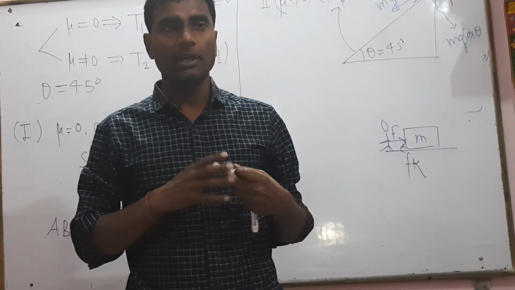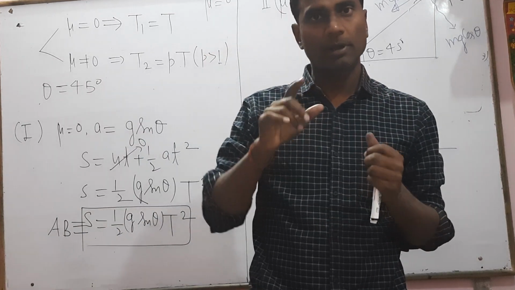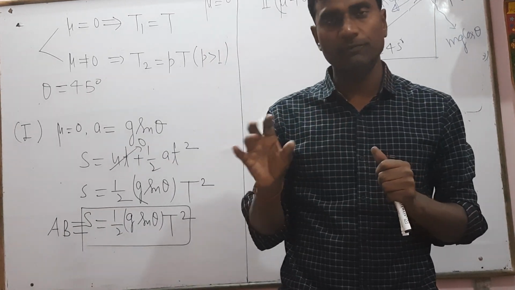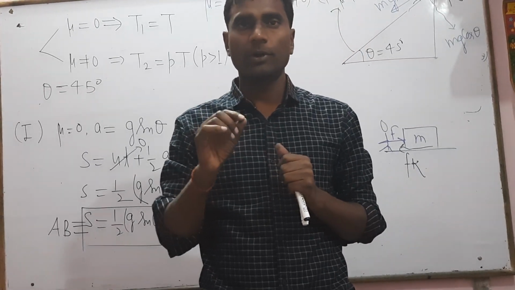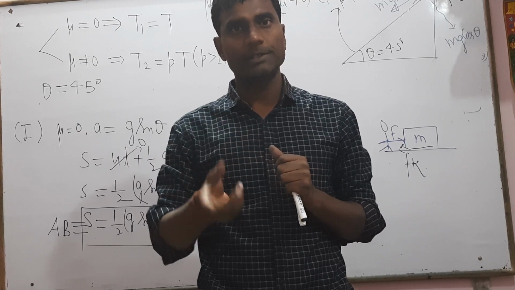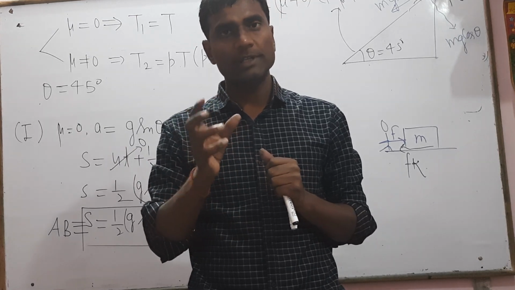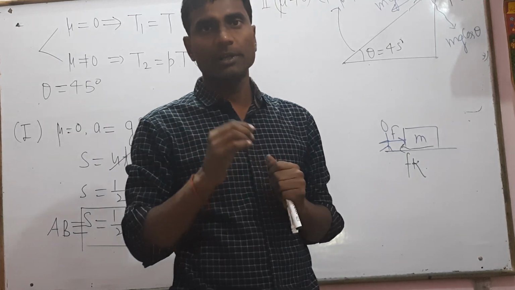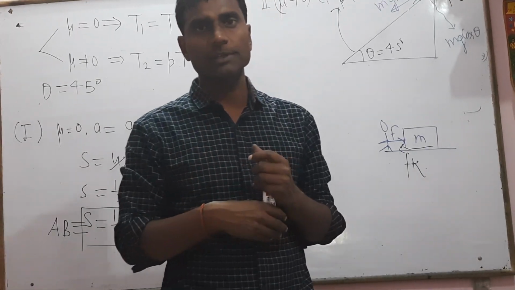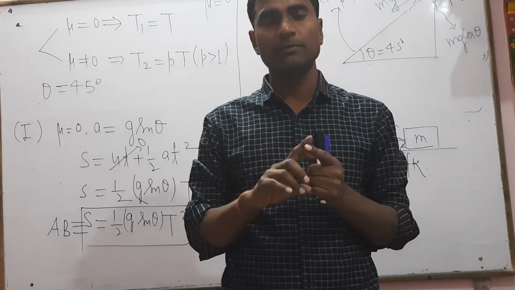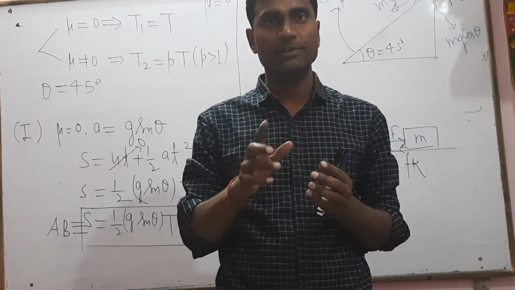If the body cannot be moved and has no tendency to move, then no friction force will act. If the body cannot be moved but has a tendency to move, then a friction force acts, which is static friction. Static friction is always a variable friction. Kinetic friction is not a variable friction. So static friction will always act from 0 to Fs max.